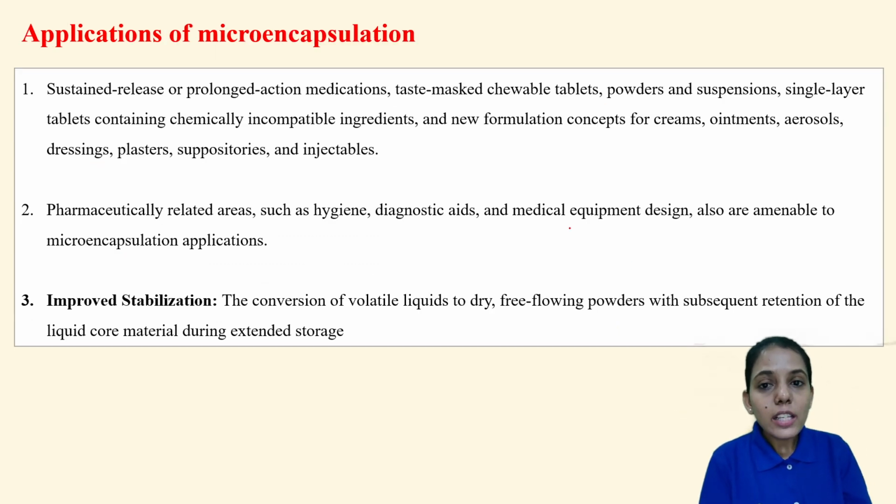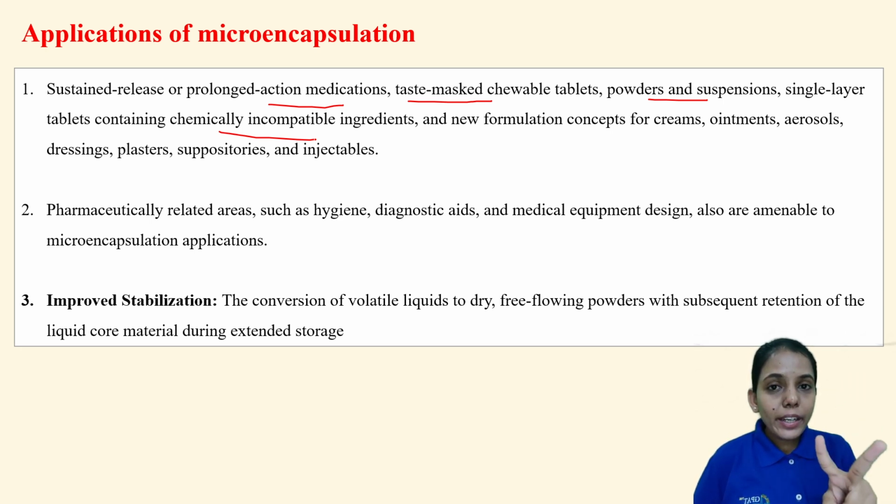Application for sustained or prolonged action medication, to release the medication over a long period of time. Taste masked chewable tablets. If we coat the active ingredient, it will mask the unpleasant taste. For powders and for suspension, single layer tablets containing chemically incompatible ingredients. For example, if two ingredients are there, one we will add in the core material, the other we will add in the coating material.